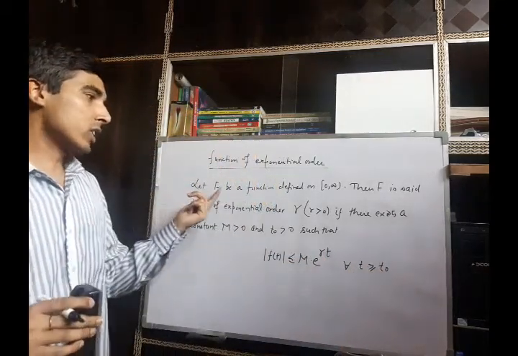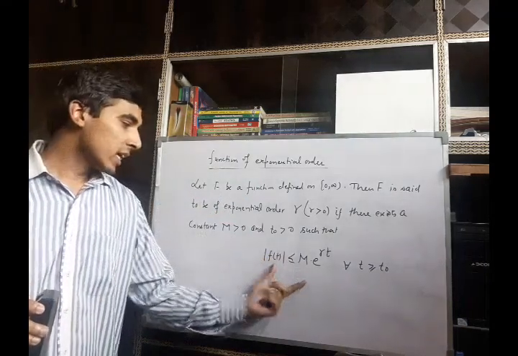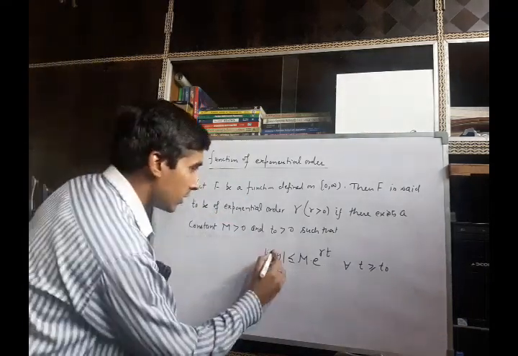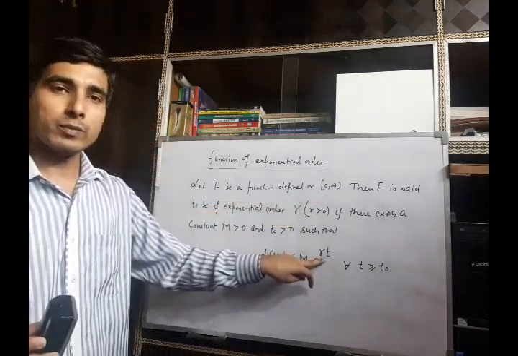If a given function f satisfies this condition, then we can say that the function f is of exponential order gamma.